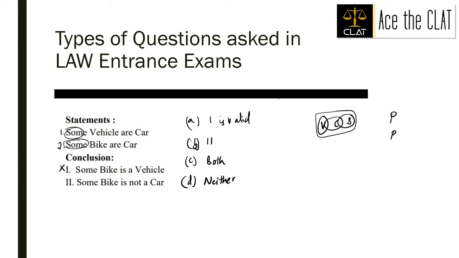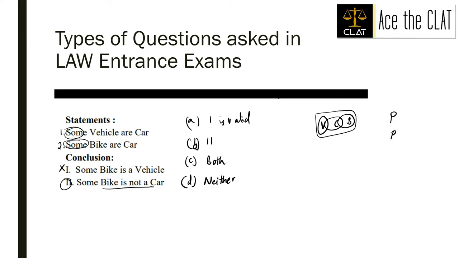In other Venn diagrams, such as this one, some bike would be a vehicle, right? But we cannot conclude this because it is not the case with each and every Venn diagram. So that is why conclusion 1 is not valid.